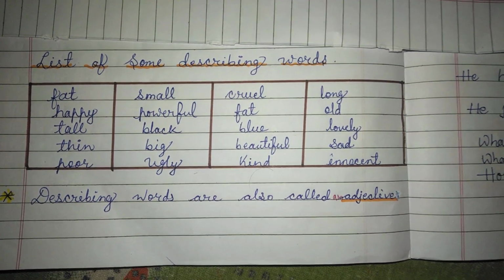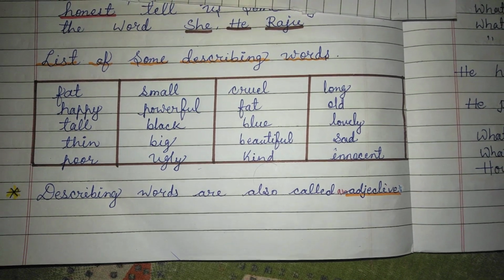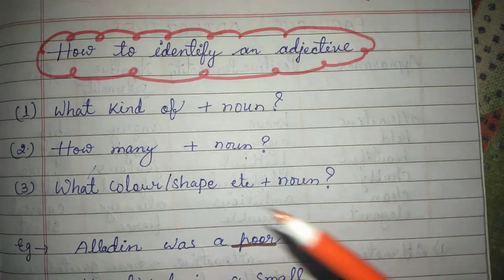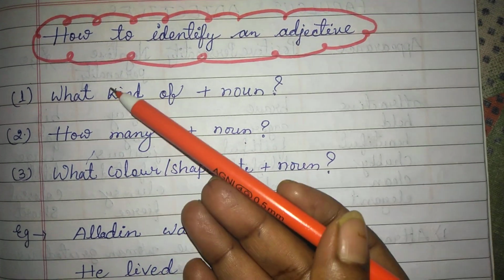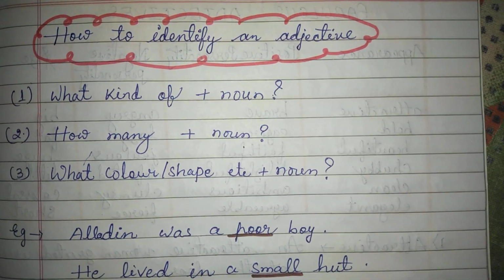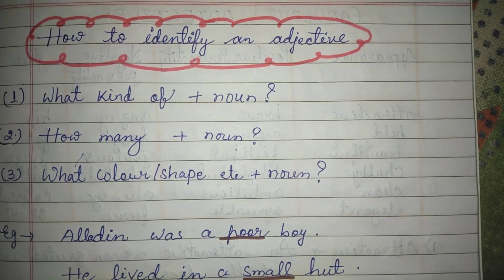And now we will see how to identify an adjective from any sentence. We will use this structure to find out adjectives or describing words from any sentence.